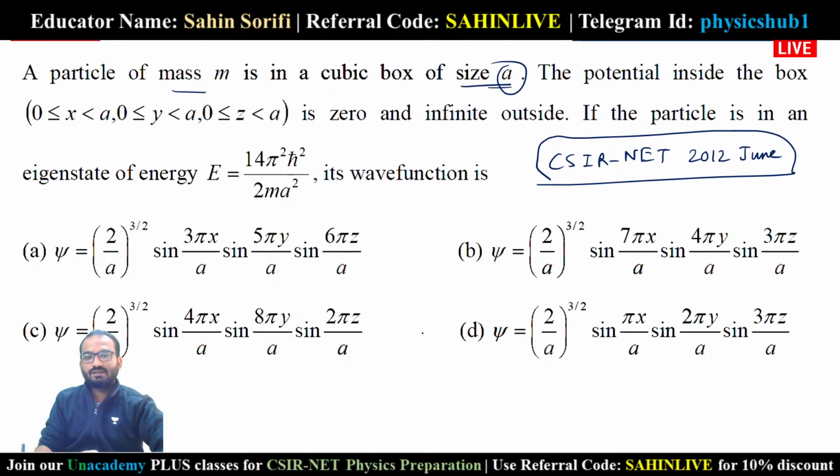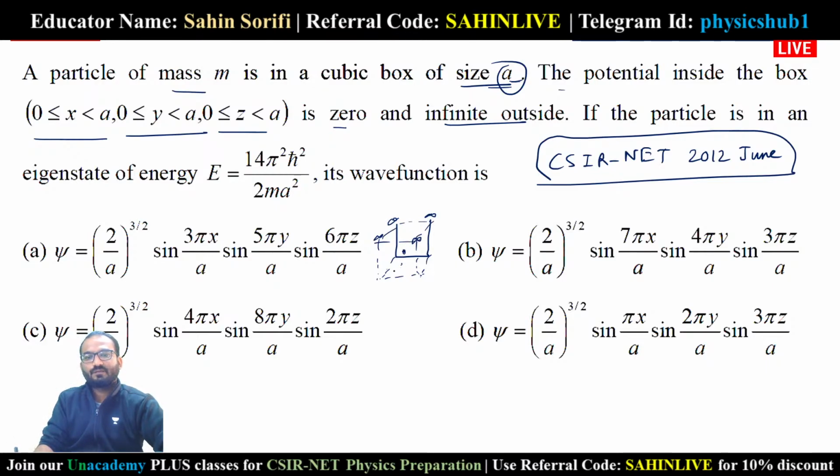So we considered a one-dimensional box. Here you have been given a cubic box. That's not a problem, we'll just generalize. Whatever you have done for 1 dimension, we can generalize for 2 dimensions, 3 dimensions, whatever it is. The potential inside the box, between 0 to a in the x direction, 0 to a in the y direction, 0 to a in the z direction, is 0, and infinite outside. So it's like a 3D case. At these positions, all of them are infinity. So the particle is allowed to move inside a cubical box.